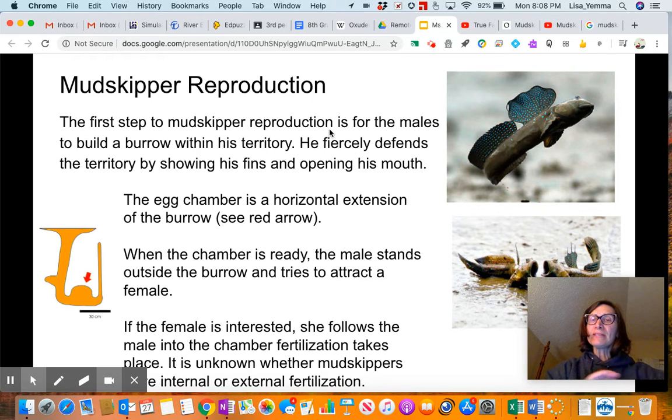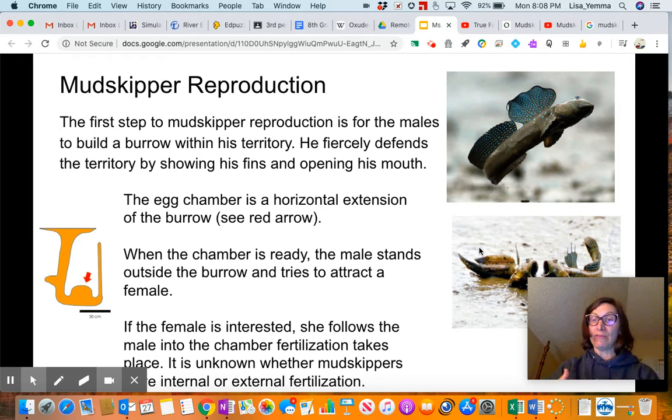So these mud skippers live on mud flats, and in the second picture here you can see that it's sort of this mucky, muddy, flat area that does get tidal influences. So that's intertidal zone, that the water does come in, the water does recede, and it's a really moist environment, which is good since my mud skipper is actually classified as a fish. And so this is an interesting fish because it can and does live most of its life on land.